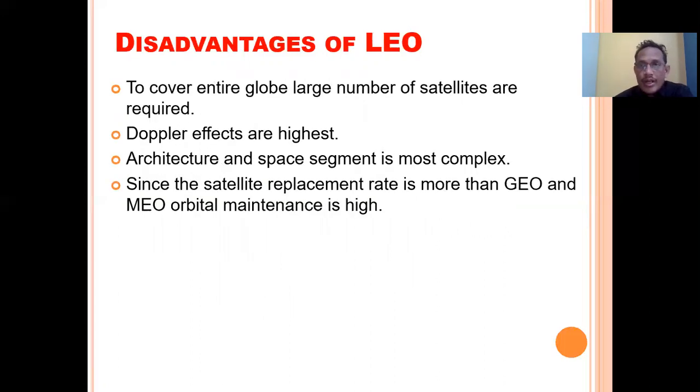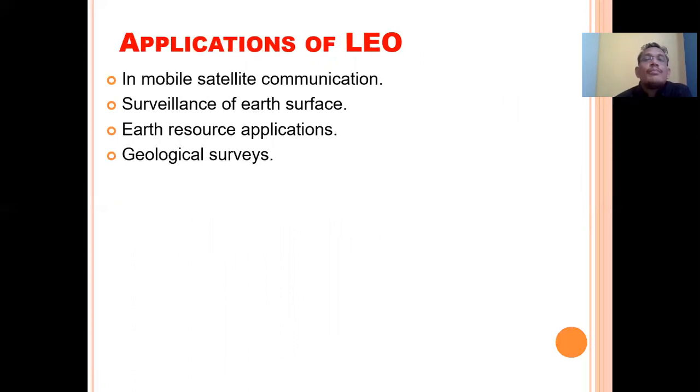So what are the major disadvantages of LEO? To cover the entire globe, a large number of satellites are required. Doppler effect is very high in the case of LEO. This is the biggest drawback of LEO. The architecture of the space segment is very complex. Since the satellite replacement rate is higher than GEO and MEO, orbital maintenance is very high. So these are some limitations of LEO. Applications of LEO are in mobile satellite communication, surveillance, Earth resource applications, and geological surveys.